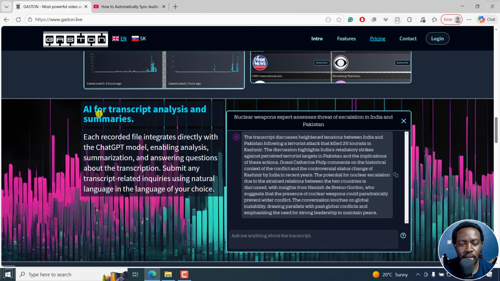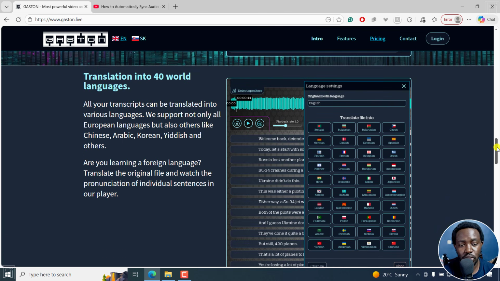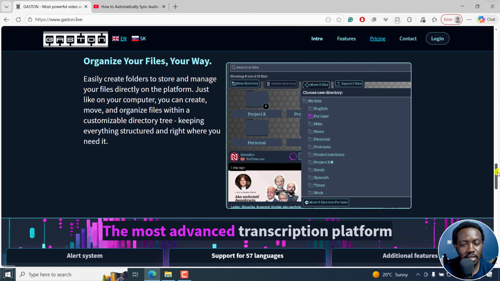You can also do AI for transcript analysis and summaries, which is really important, and obviously powered by ChatGPT models right there. And then we've got translation into over 40 languages right inside here. So that's really good. And as I've mentioned, you can also organize your files so that you can easily find them and move them around the way you want them to be.